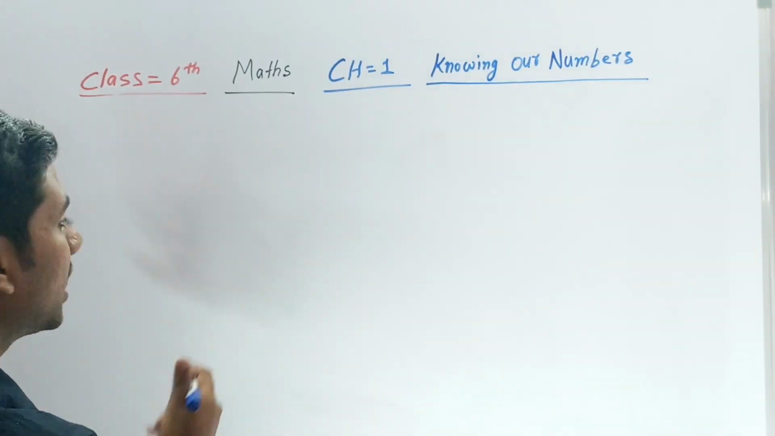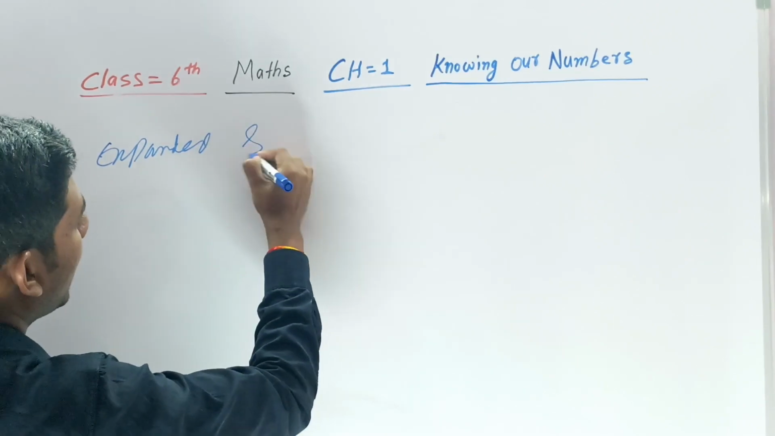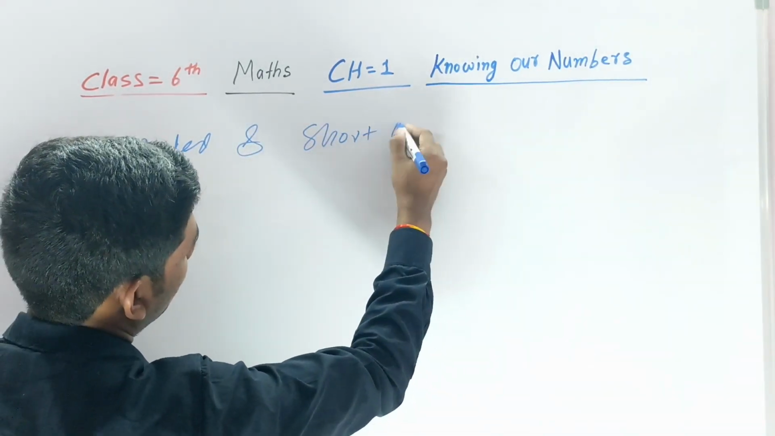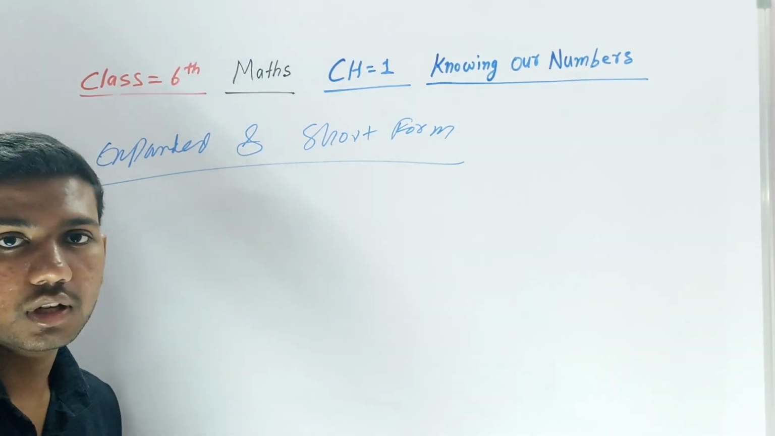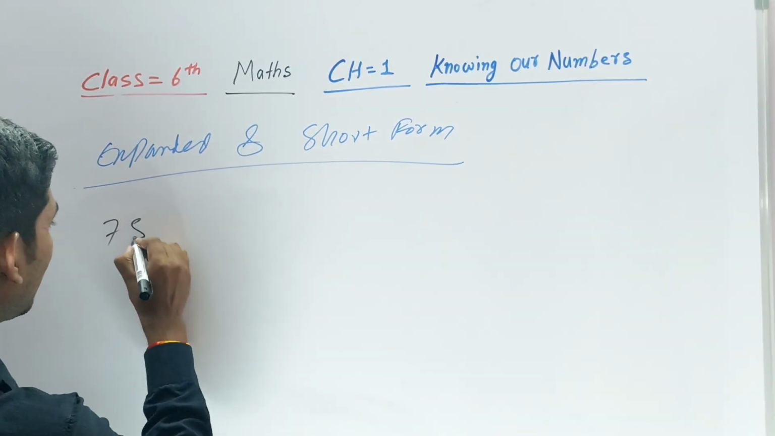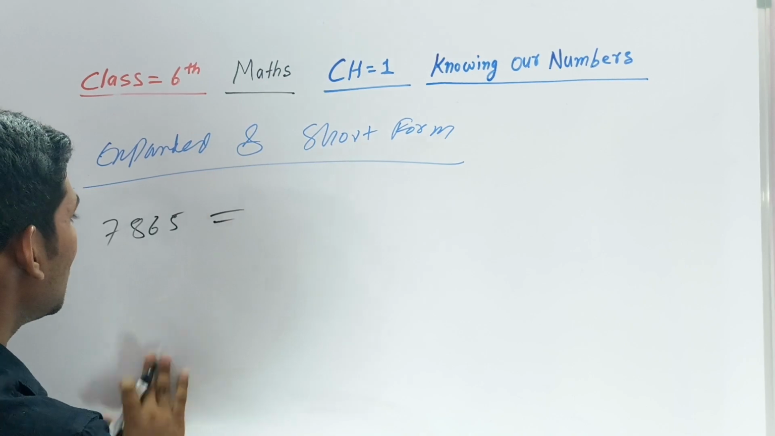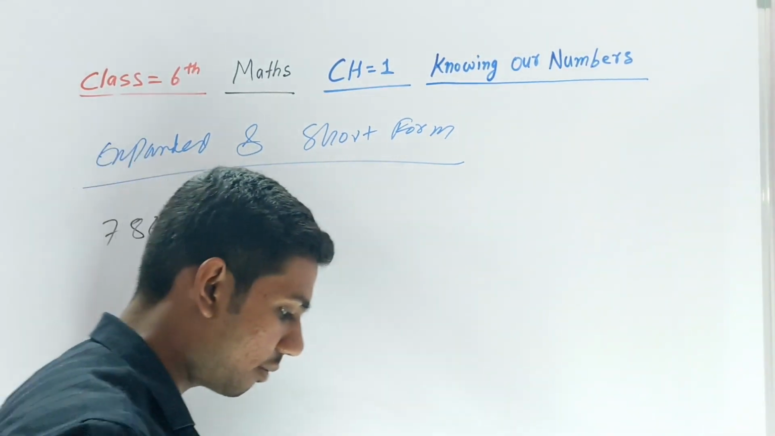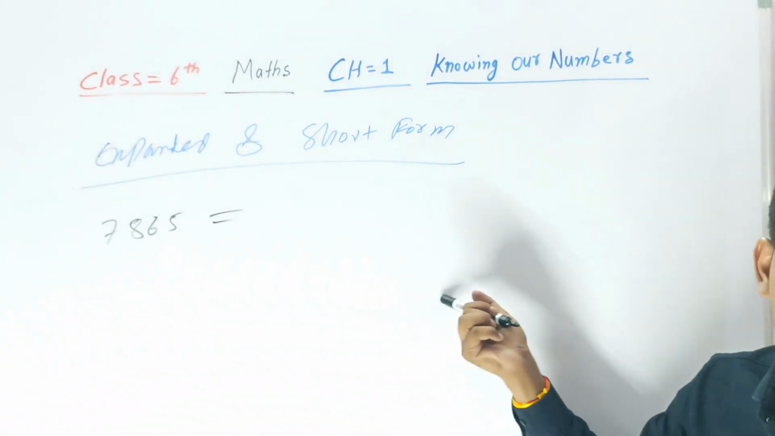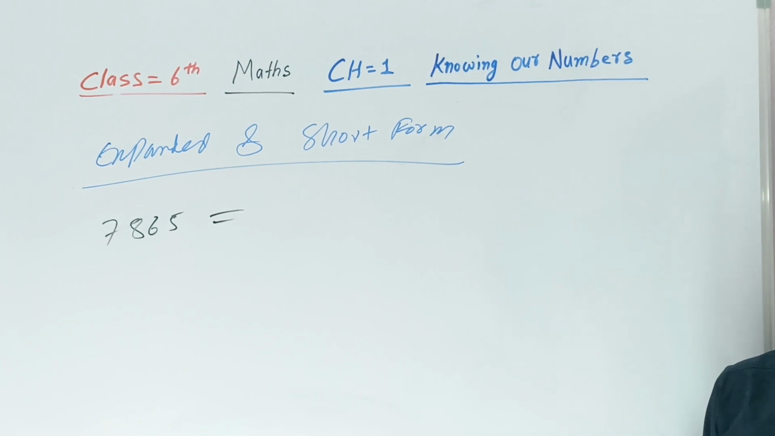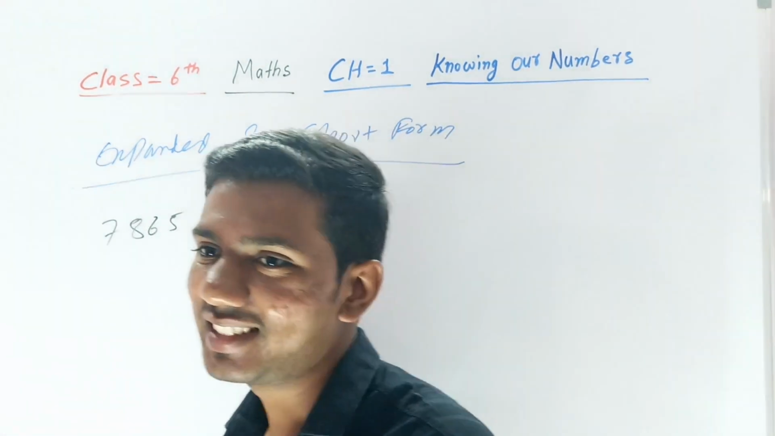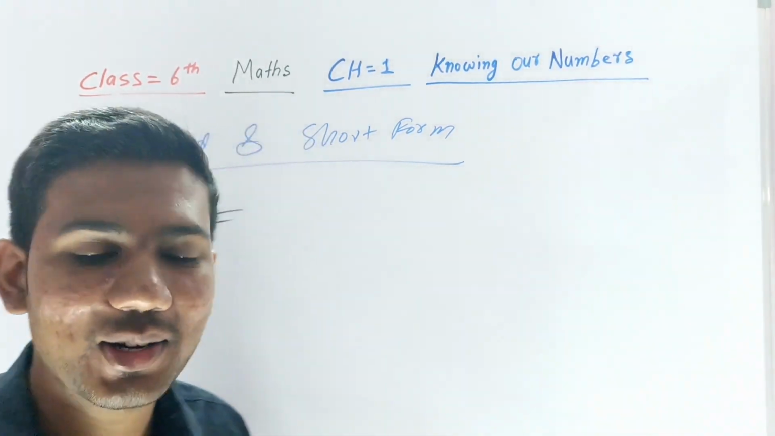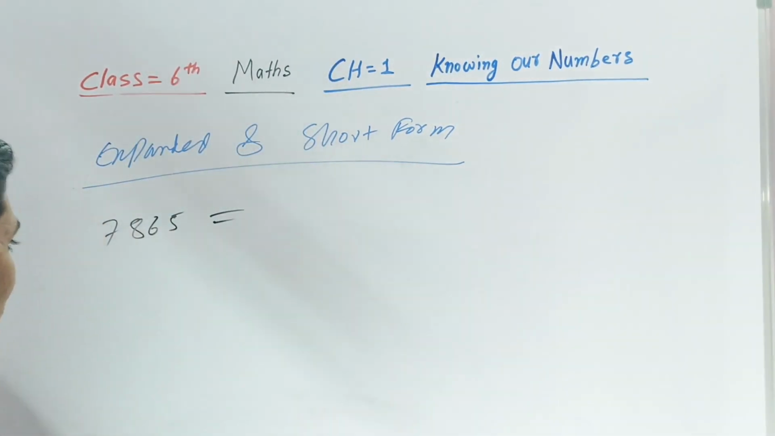It's very easy if you understand this: expanded and short form. Let's understand expanded and short form. Suppose I have written here 7865, and I tell you to expand this number. How will you expand it? Okay, I will explain. Don't worry.